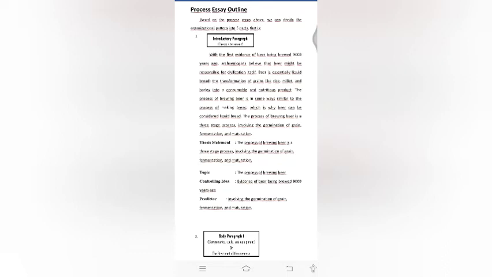The thesis statement is: the process of brewing beer is a three-stage process involving the germination of grain, fermentation, and maturation. The topic is the process of brewing beer. The controlling idea is the evidence of beer being brewed 9,000 years ago. The predictor: involving the germination of grain, fermentation, and maturation.